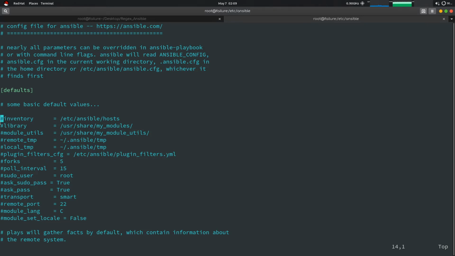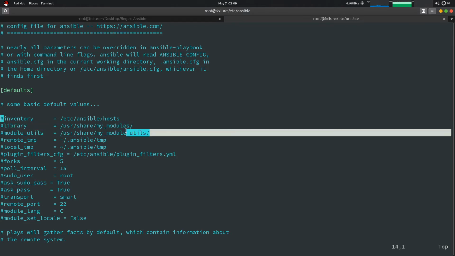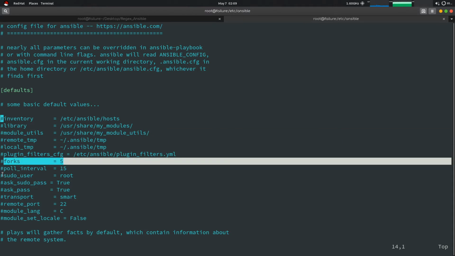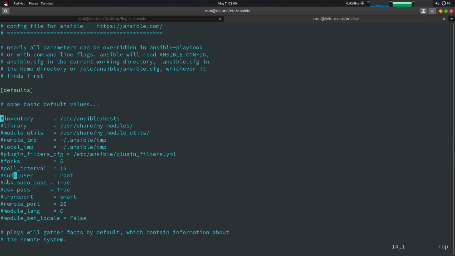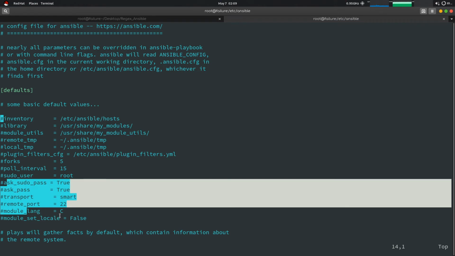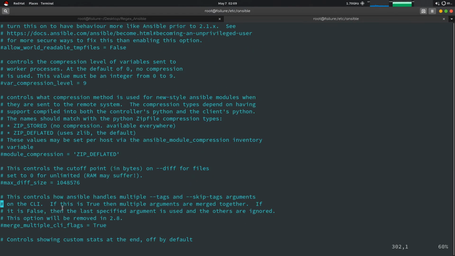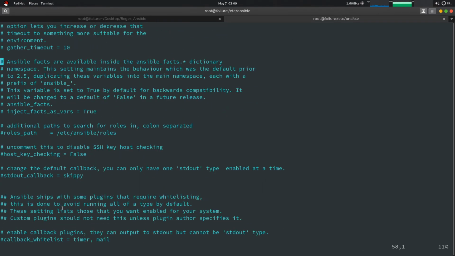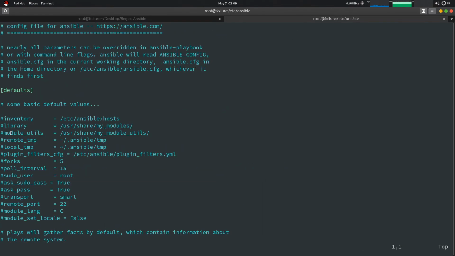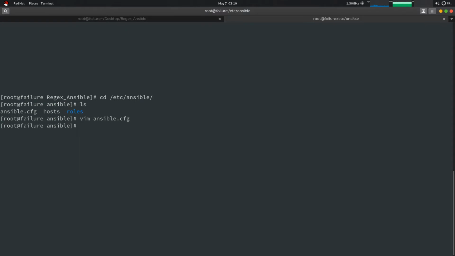Like the location of the inventory file, the library files, where the modules are stored, the utils file, and so on, I'll tell you later. Sudo user, ask pass, and everything is mentioned over here. You can change anything at your own risk. Without knowing the circumstances, you shouldn't change anything in ansible.cfg.